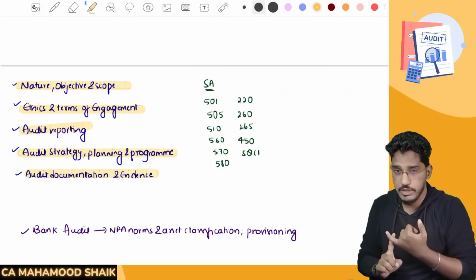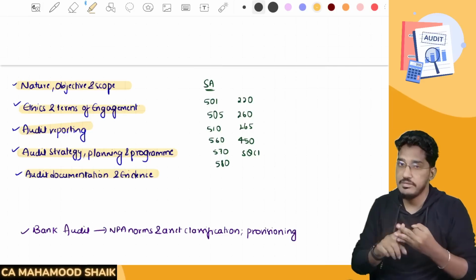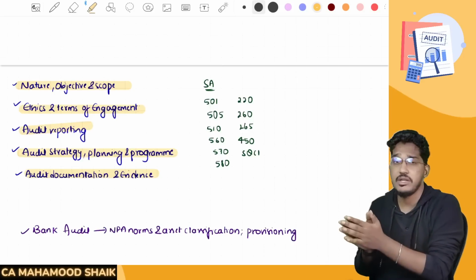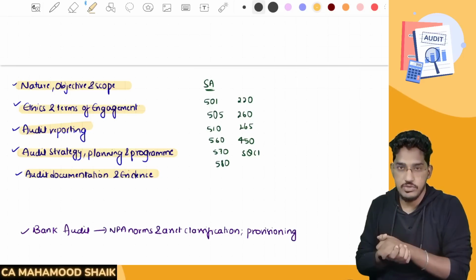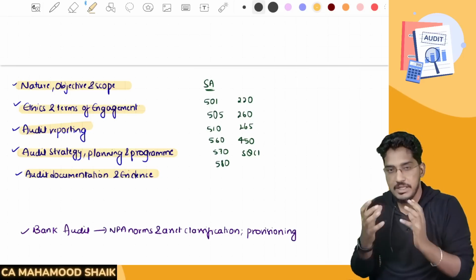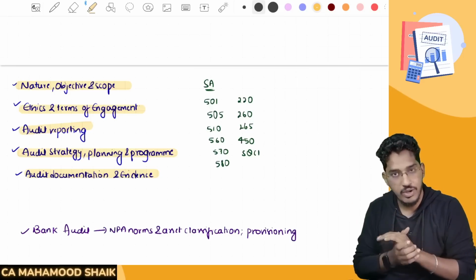We have 7 methods for obtaining audit evidence. That's 7 methods. What is sufficiency of audit evidence? What is appropriateness of audit evidence? If you want to make use of a management expert's work, what protocols do you have to follow? So like that, we have a bunch of questions. So that chapter also you have to cover.